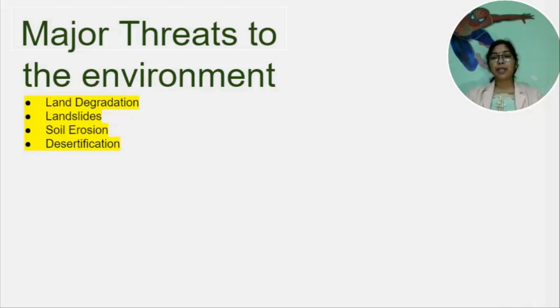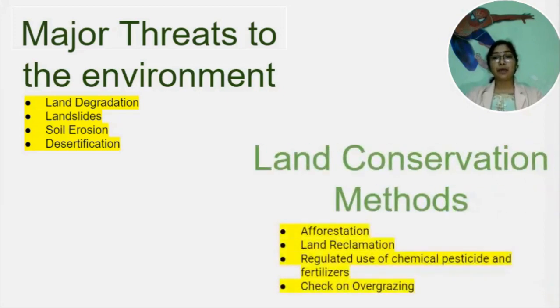Growing population and their growing needs has created a fear of losing this land resource. Therefore, the present rate of degradation of land must be checked. Some common methods of soil or land conservation are afforestation, land reclamation, regulated use of chemical pesticides and fertilizers, check on overgrazing, etc.